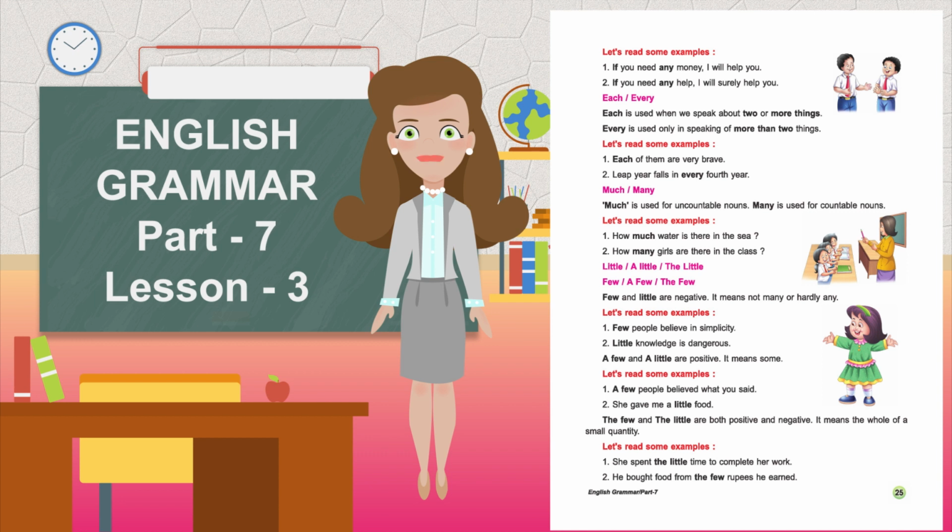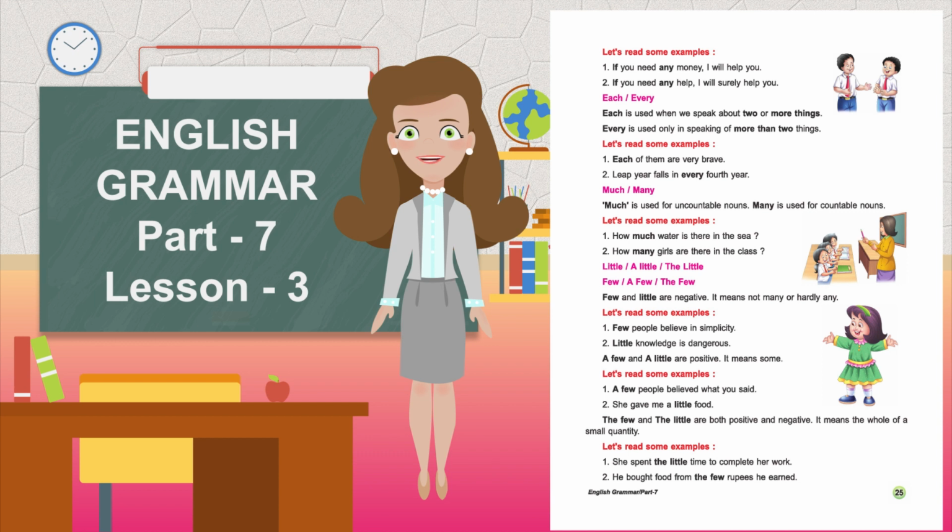Each is used when we speak about two or more things. Every is used only in speaking of more than two things. Let's read some examples. Each of them is very brave. Leap year falls in every 4th year.